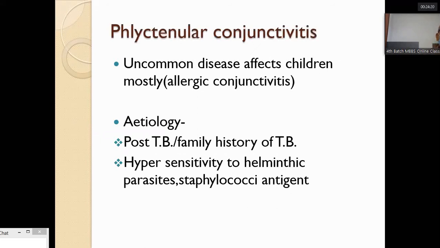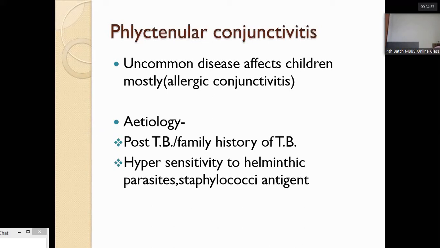Phlyctenular conjunctivitis. It is an uncommon disease, affects children mostly. It is also an allergic conjunctivitis. Etiology: post-tuberculosis or family history of tuberculosis.